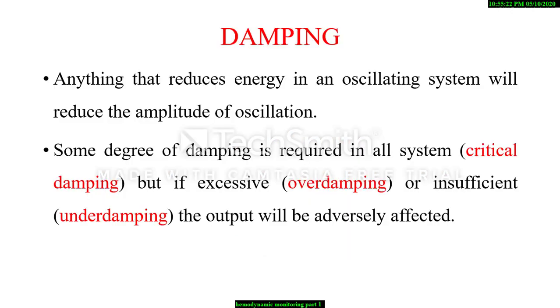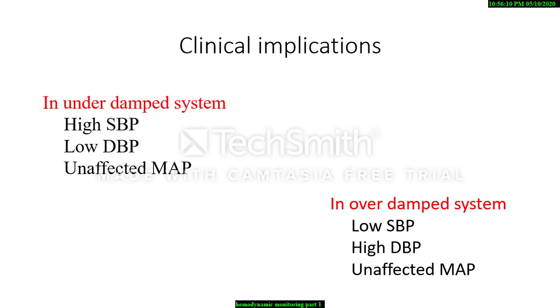Damping is anything that reduces the energy in the oscillating system and will reduce the amplitude of oscillation. Some degree of damping is required in all systems, called critical damping, but if excessive or insufficient, the output will be adversely affected. An underdamped system leads to enormously high systolic blood pressure and low diastolic blood pressure. On the contrary, overdamping results in underreading of systolic blood pressure and overreading of diastolic blood pressure. However, the mean arterial pressure is relatively unaffected in both cases.